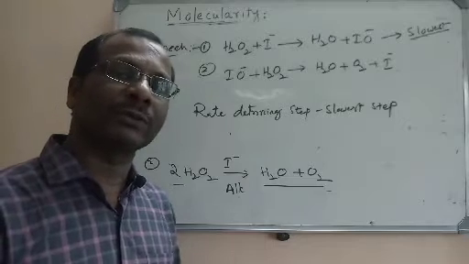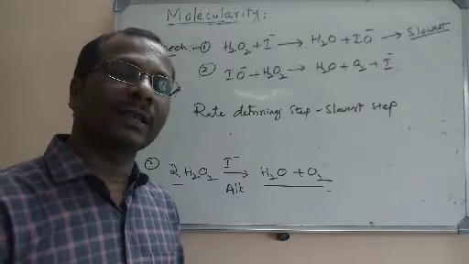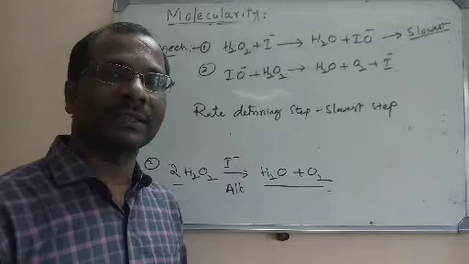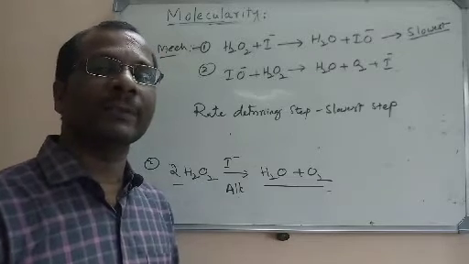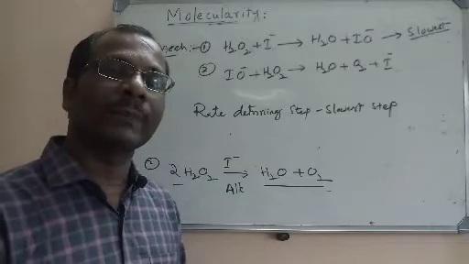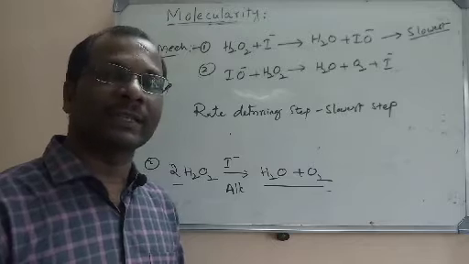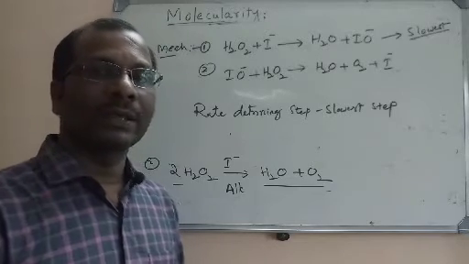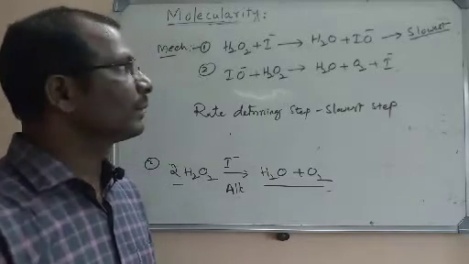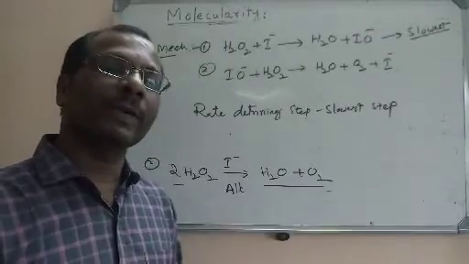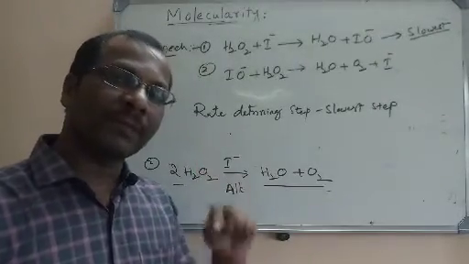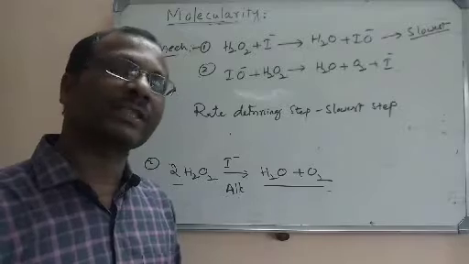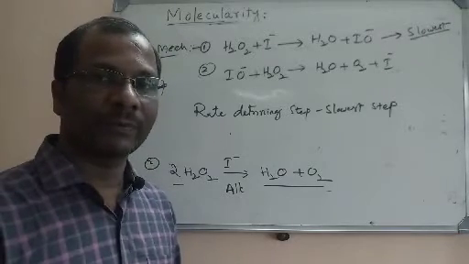If at all we want to tell the molecularity for a complex reaction, we can take the rate determining step. Only for that step we call it the molecularity, not for the entire reaction. And please remember that elementary reactions will be completed in one step, whereas complex reactions will take more than one step, 2 or more. That is most important.